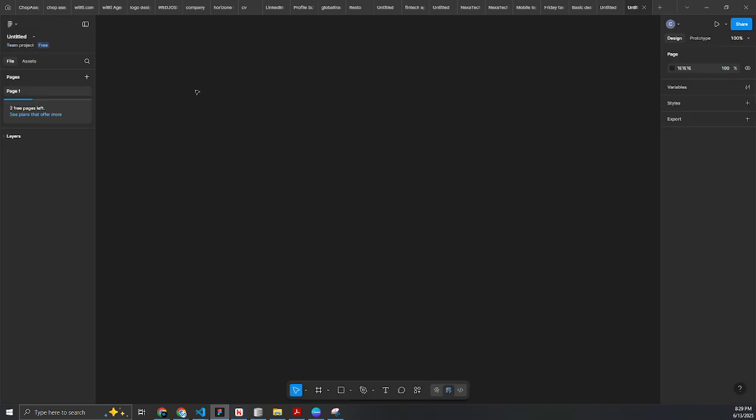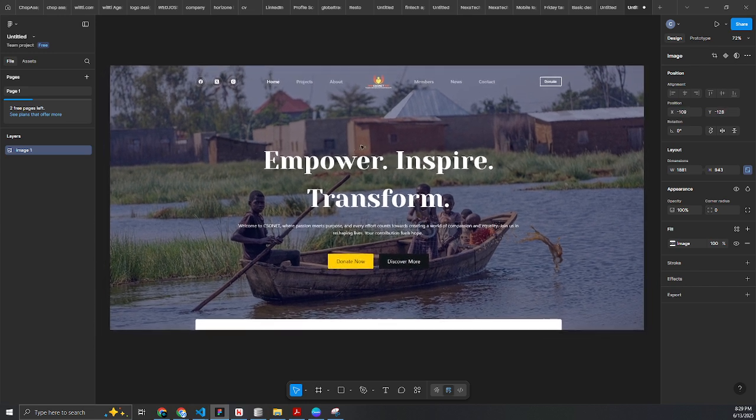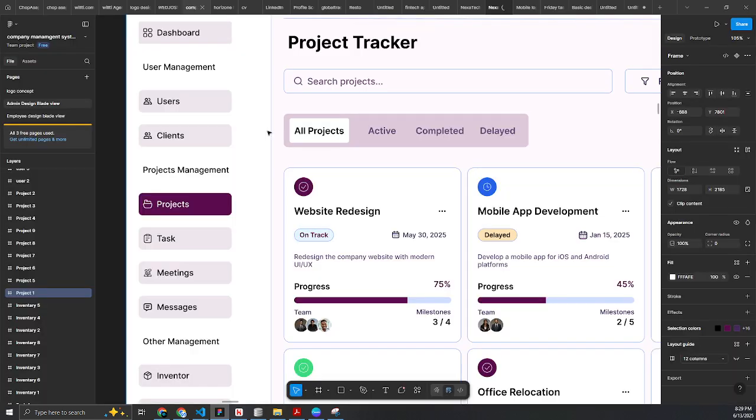Alright, we're in Figma. The first thing we want to do is right click and paste our design that we have screenshotted. So this is our design. We want to be able to create a pre-design of what we have. And for you to understand what Figma is all about, Figma is just a place where you can create pre-designs for your applications, your website and things.